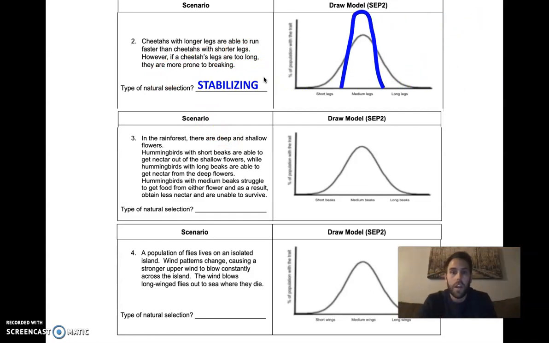Our cheetahs are maintaining the medium legs as the best trait. And so we're going to see less and less short legs, less and less long legs. So the average is going to stay the same, but more and more of our cheetahs are going to have that average trait of medium legs.